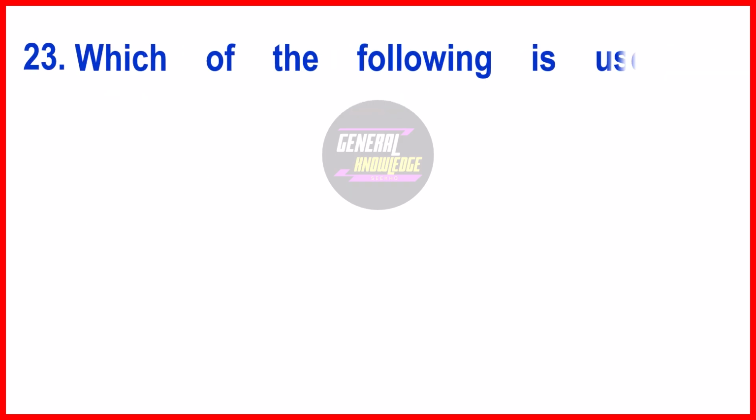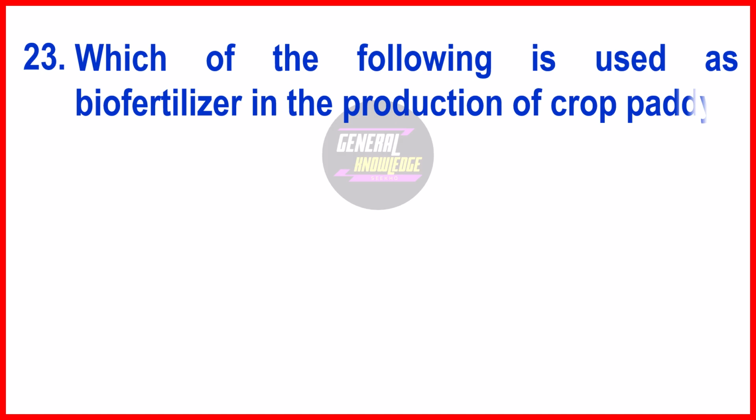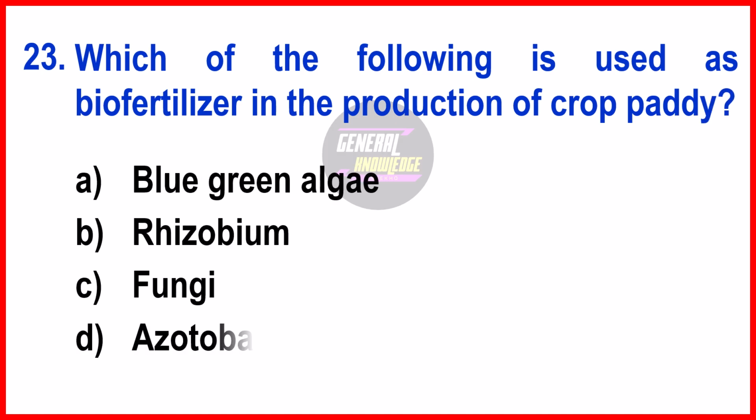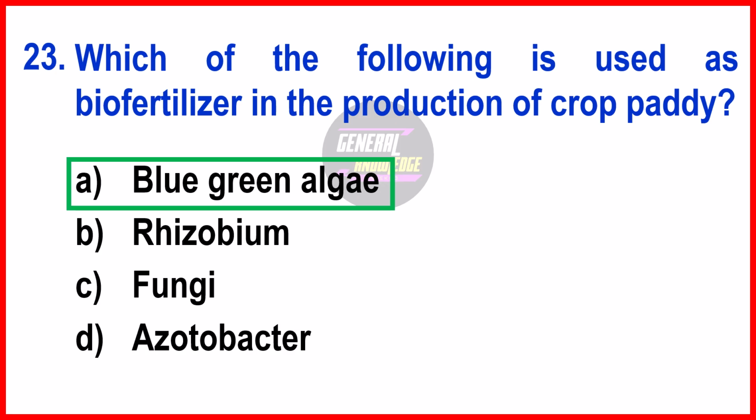Which of the following is used as biofertilizer in the production of crop paddy? The right answer is option A, blue-green algae. Blue-green algae have the ability to fix atmospheric nitrogen, which is crucial for plant growth, making them a valuable addition to paddy fields.